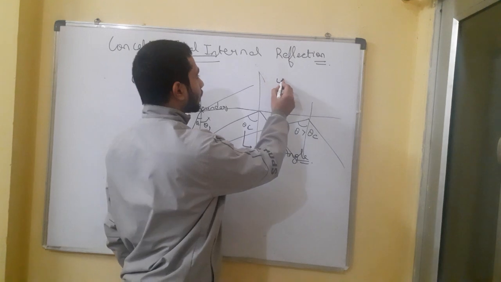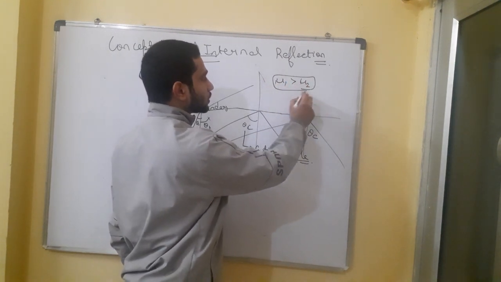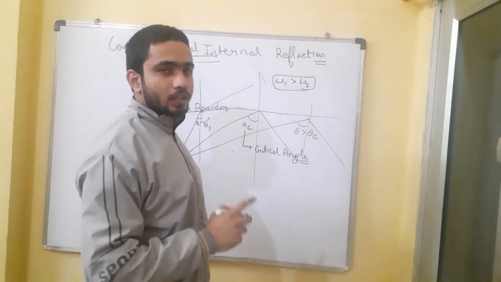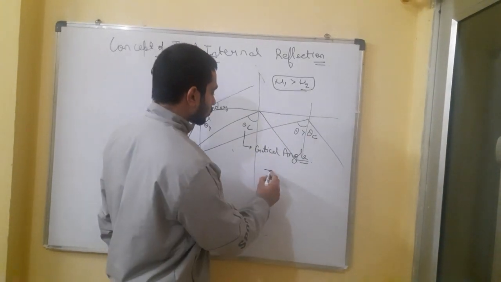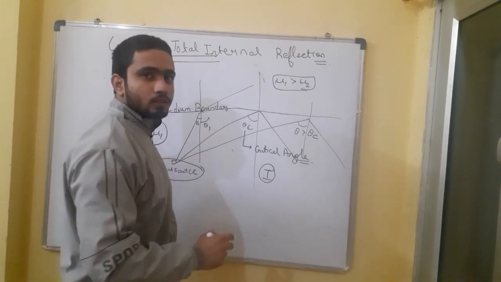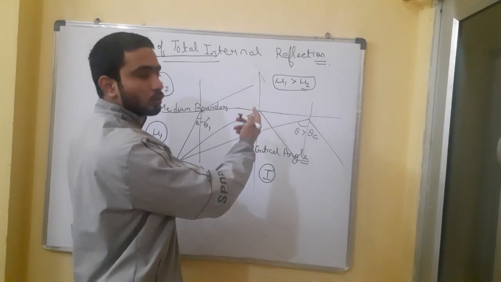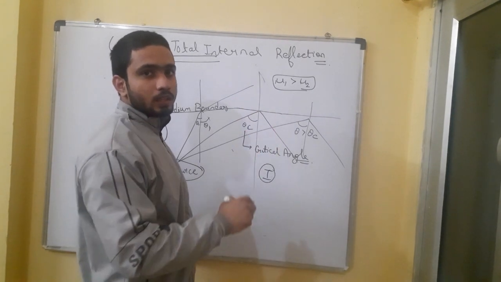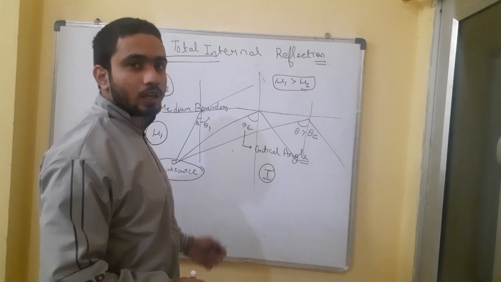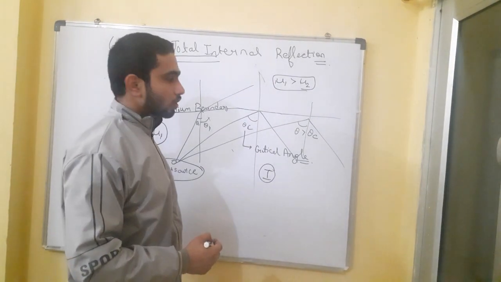The source is present in the first medium, which has refractive index mu1, and it is always greater than mu2 of the second medium. Then only total internal reflection will be there, else it will not.